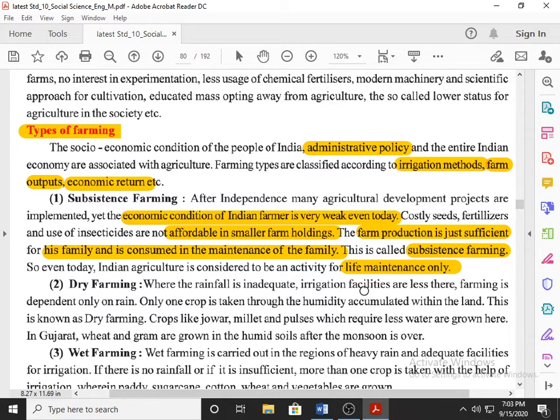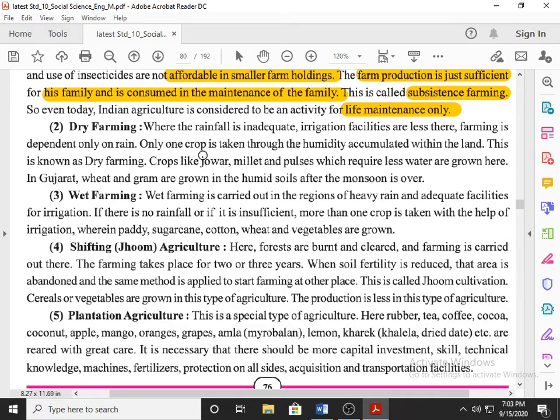Second category, dry farming. Where rainfall is inadequate, insufficient, and irrigation facilities are less, farming is dependent only on rain. I repeat, rainfall is inadequate, irrigation facility is also less, farming is only dependent on rain, and because of these, only one crop is taken through the humidity accumulated within the land. Only one crop is possible. This category is known as dry farming.